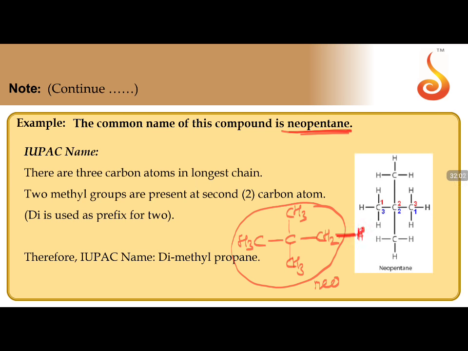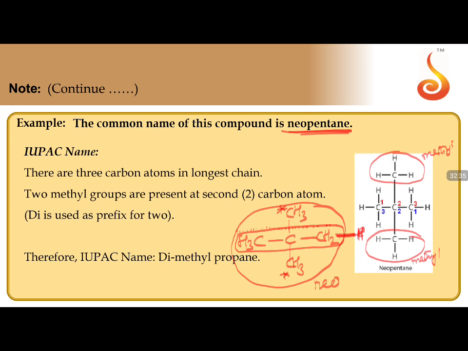Now I can move from here, 1, 2, 3. This is one way. I can cover 3 carbons in this direction. So if 3 carbons are covered, these two remain as unnumbered carbons. So this methyl is unnumbered, this methyl is unnumbered. So how many methyls are there? 2.